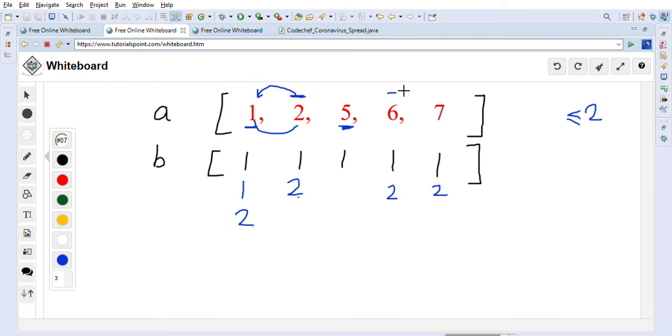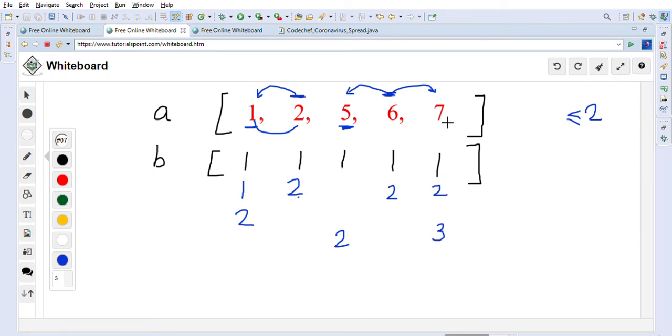Now we are at this position 6. We will take a look at left and right both. Left means it can spread to 5, because the distance is 1. So we will increment number 5's value by 1. It cannot infect 2, because this distance is 3, which is bigger than 2. So we will check on the right side now. On the right side it can infect the 7 guy. So we will increment the value of 7 from 2 to 3.